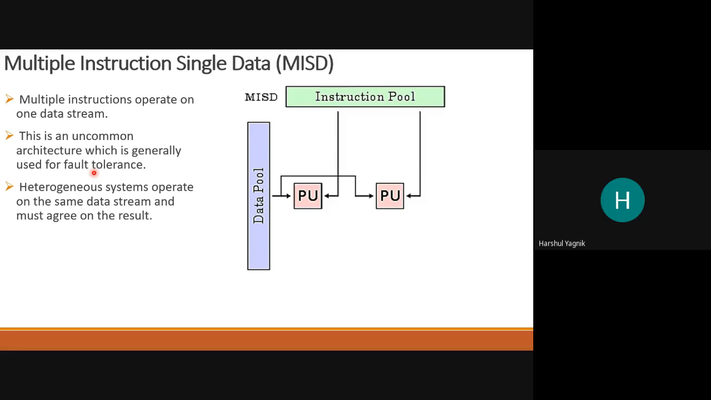So most of the time in such systems where we need to check the fault, the data is coming from a single source, but different operations need to be done on that data. And to do this efficiently, these kinds of processors are available, which can perform multiple operations on single data. You can see that the instruction pool is complex, the data pool is simple data, but the processing unit is able to perform multiple operations on the single data.